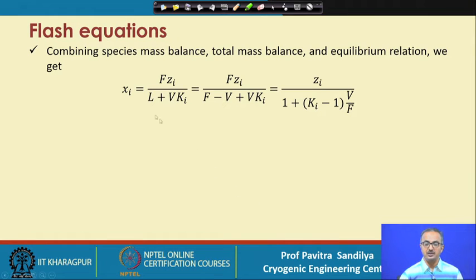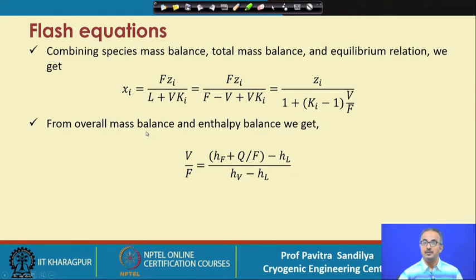Now when we rearrange this equation, we get this particular equation, in which the mole fraction of any component i in the liquid phase is given in terms of the mole fraction in the feed, the V by F ratio, that is the fraction of the feed that has been vaporized, and in terms of the Ki.